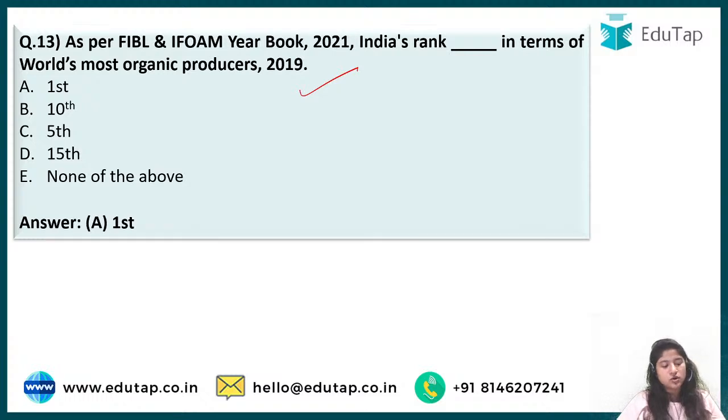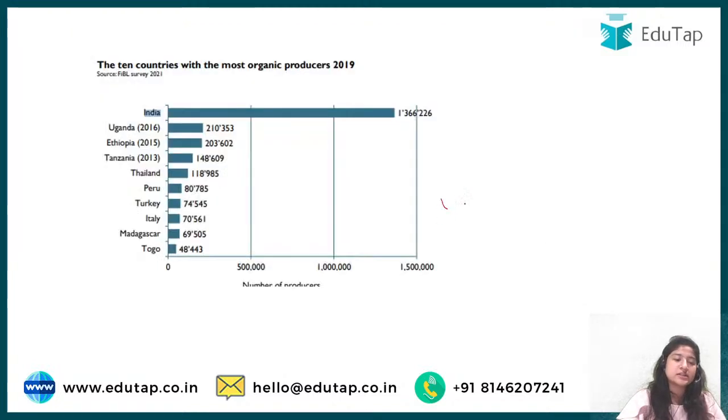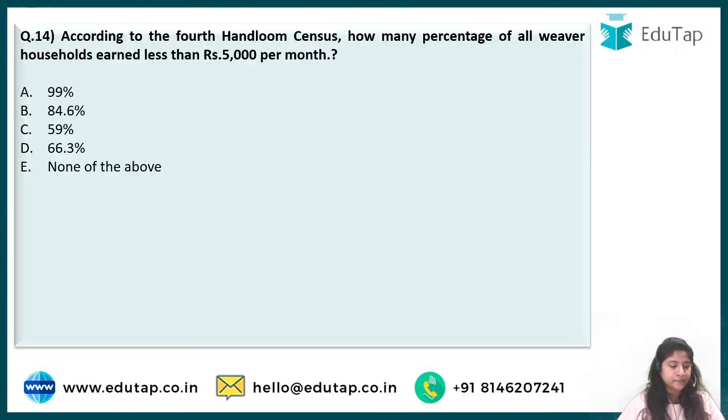Akhil was the first one to comment, who says first, and yes, first is the answer, as Akhil came out ahead of everyone in this particular question. Then Supriya also said first, and Nilesh also said first. Yes, first is the correct answer. India, according to 2019 and this yearbook, ranked first in most organic producers. There is a list that has been given, so India had the maximum in the top 10 countries. So this is that data.